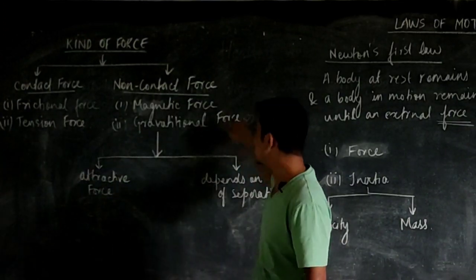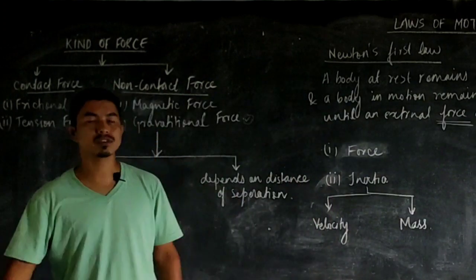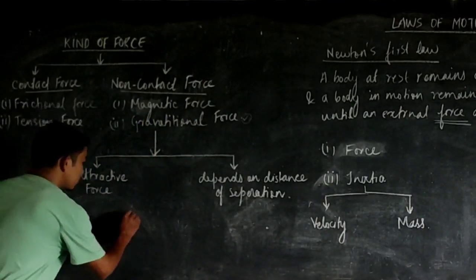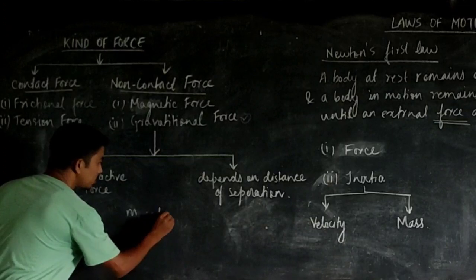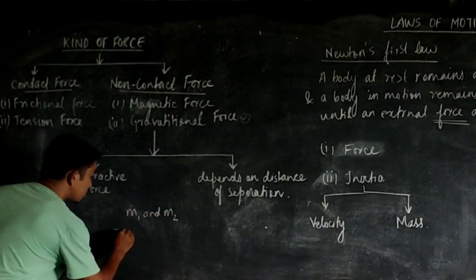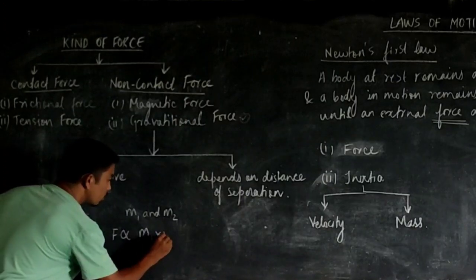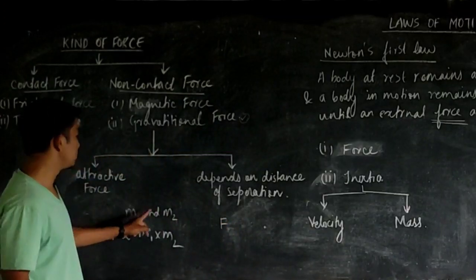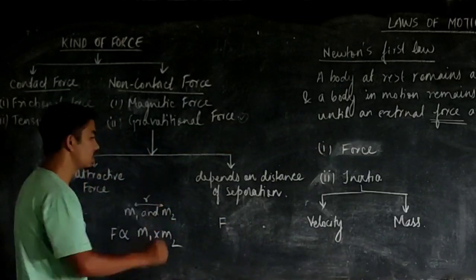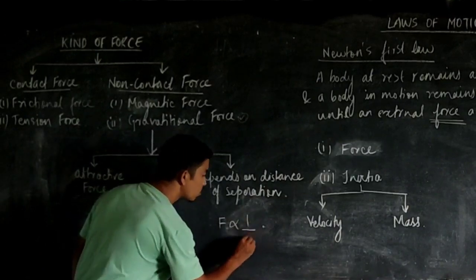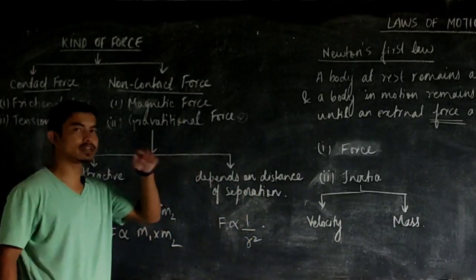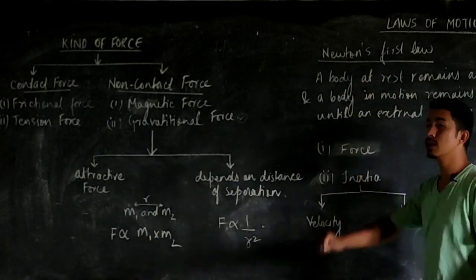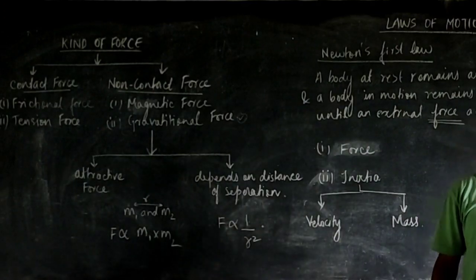In the case of gravitational force, the attractive force is also directly proportional to the product of their masses. Suppose we have two objects of mass m1 and m2. The force of attraction will be directly proportional to the product of the masses, m1 times m2. And if these two objects are separated by a distance r, the force is inversely proportional to the square of the distance separating them, which we will learn later in gravitation. Is that clear?